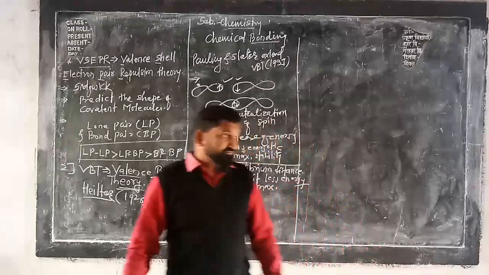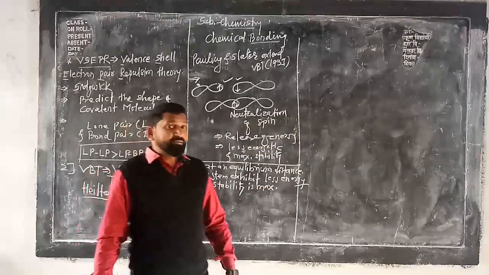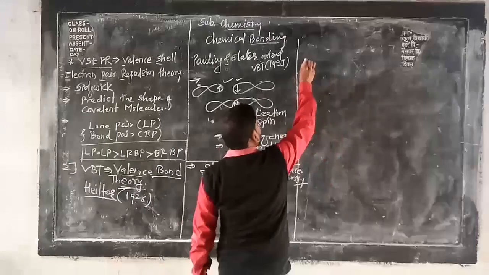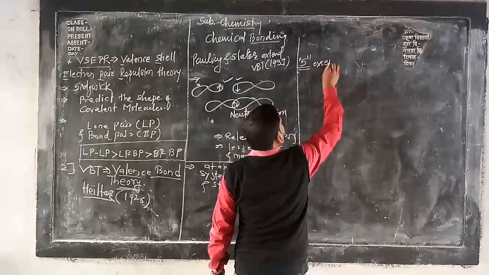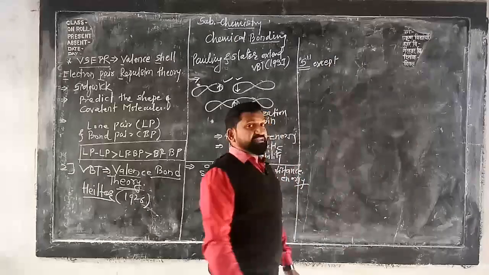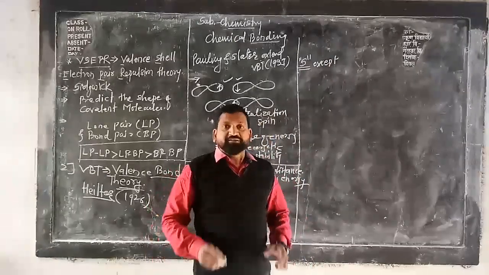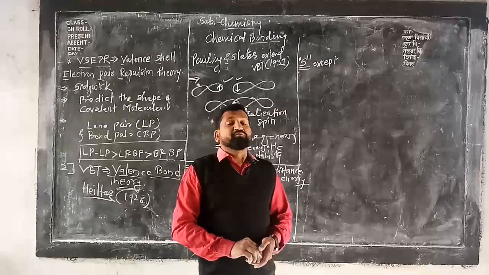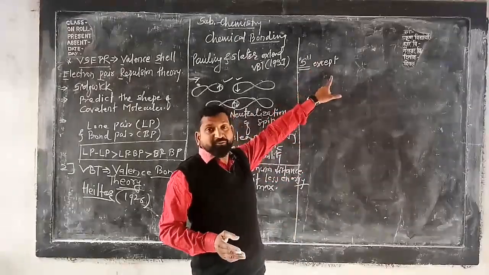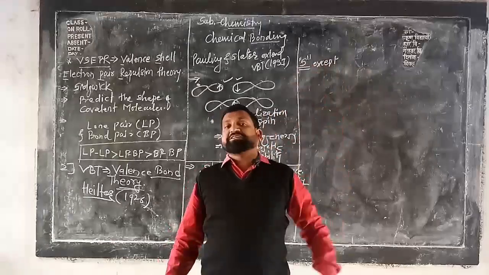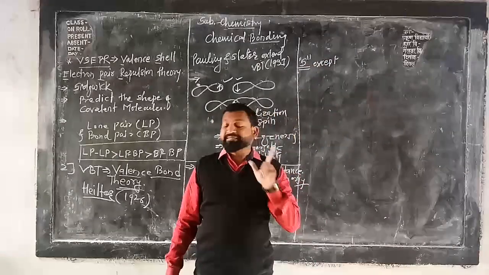Now everybody knows that atomic orbitals except the s orbital are directional in nature. Due to that fact, whenever there is a formation of covalent bond by atomic orbitals, they have directional properties in space.